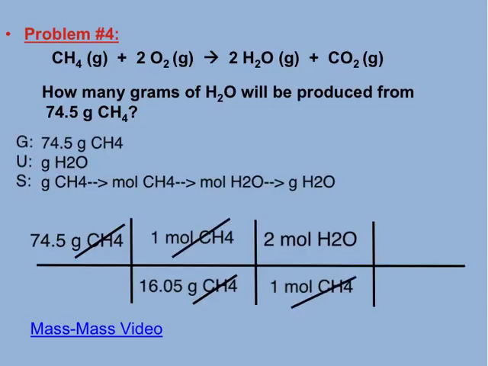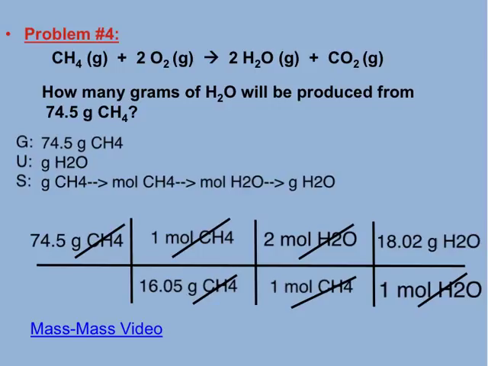Cancel your units. Now, every 1 mole of water gives me 18.02 grams of water. So again, cancel units. And I'm left where I wanted to be at grams of water. Again, that grams in 1 mole comes from your periodic table. So now we're ready to solve.